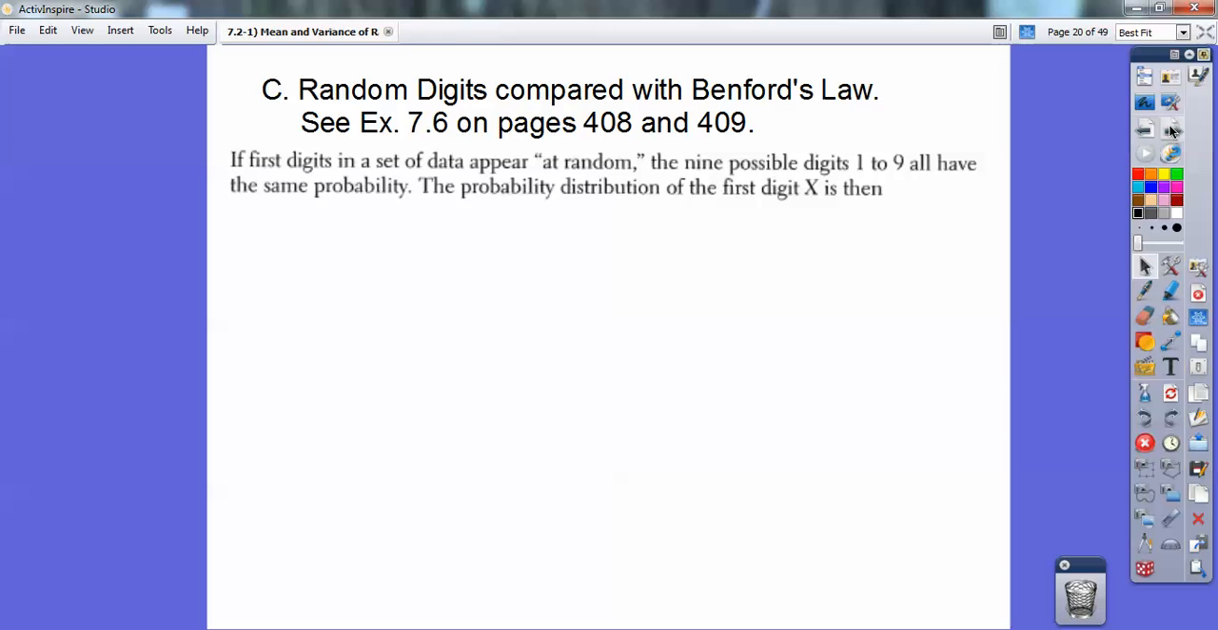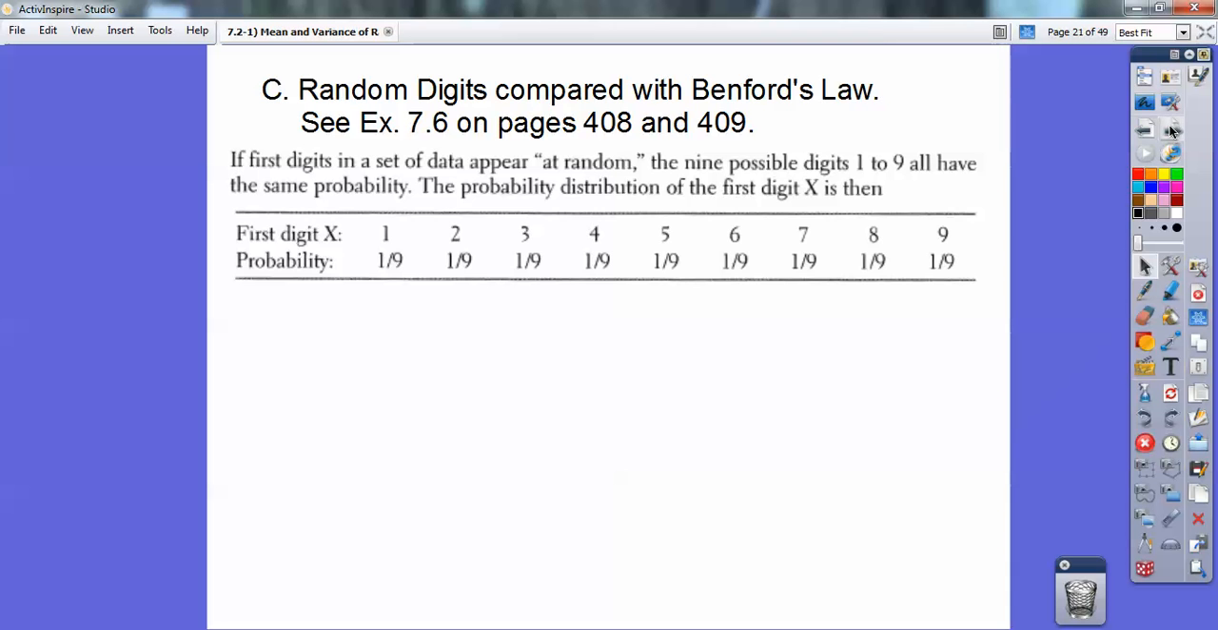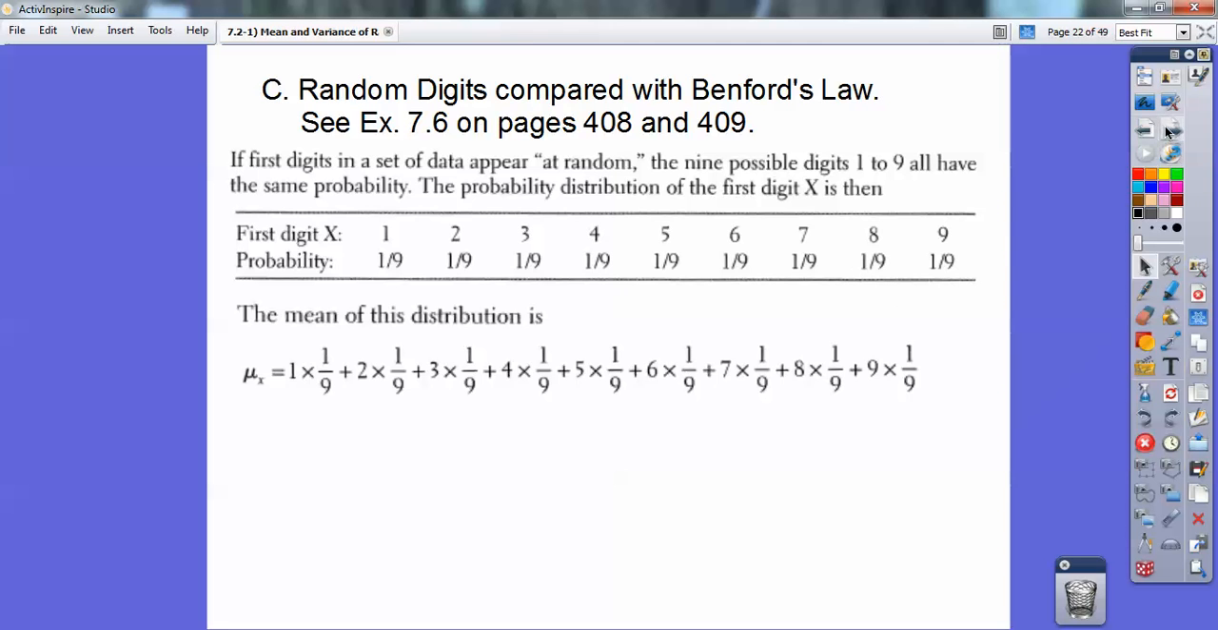Random digits, if they were just random, not Benford's digits, but random digits 1 through 9, they all have the same probability of 1/9. Remember that? All these digits have a 1/9 chance of being randomly picked. So if we found the mean of those, we just go 1 times 1/9, 2 times 1/9, 3 times 1/9, and so on and so on.